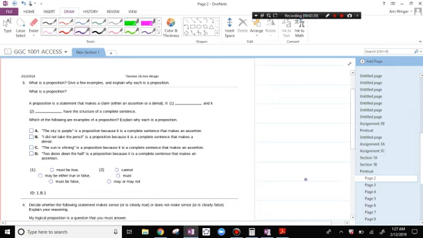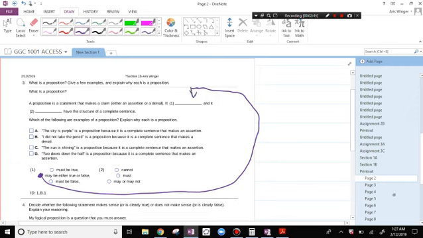Number three, what is a proposition? Give a few examples and explain why each is a proposition. A proposition is a statement that makes a claim, either an assertion or a denial. It may either be true or false, and it must be a sentence. A proposition is a statement that makes a claim. It may either be true or false, and it must have the structure of a complete sentence.